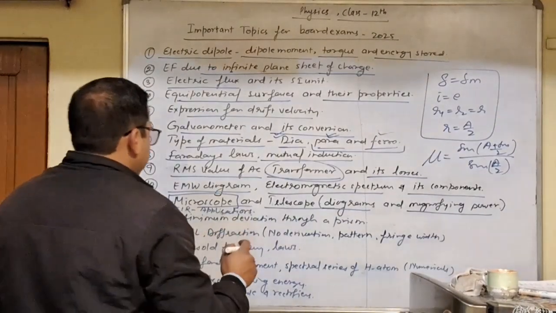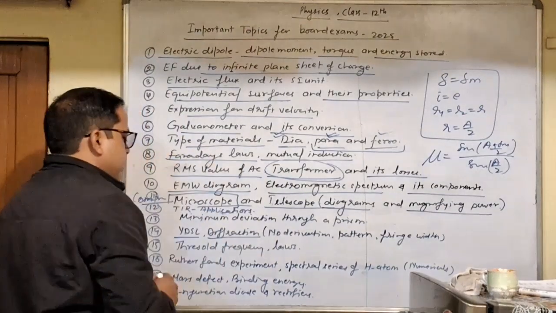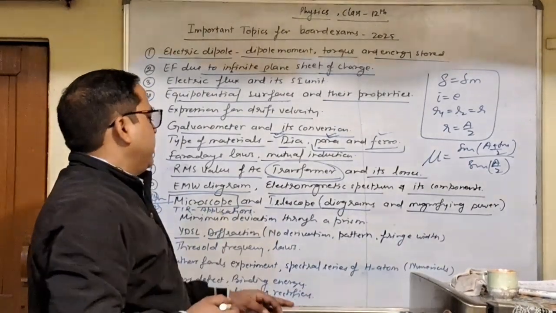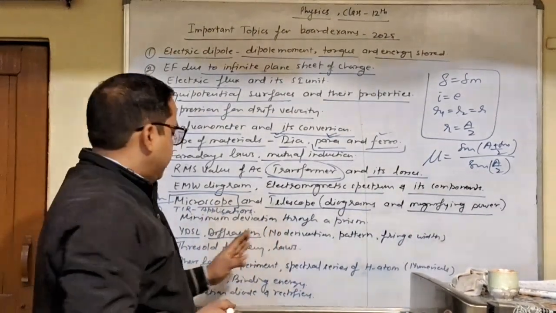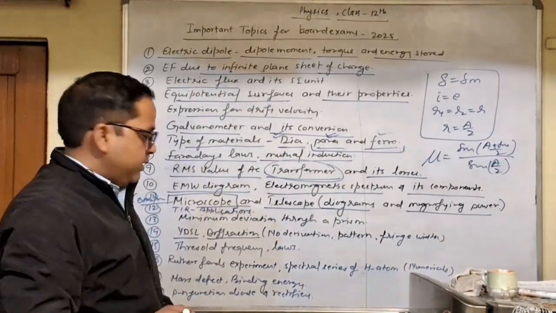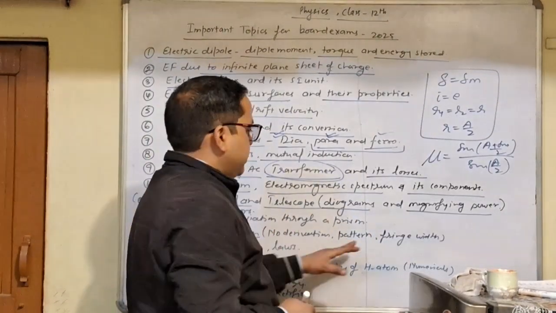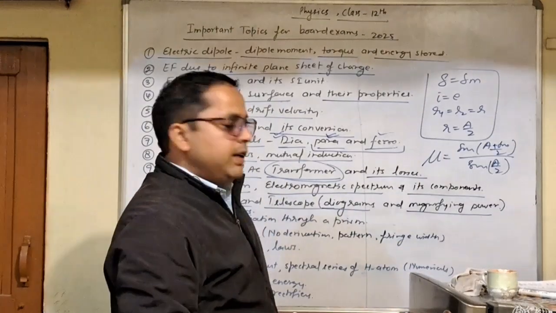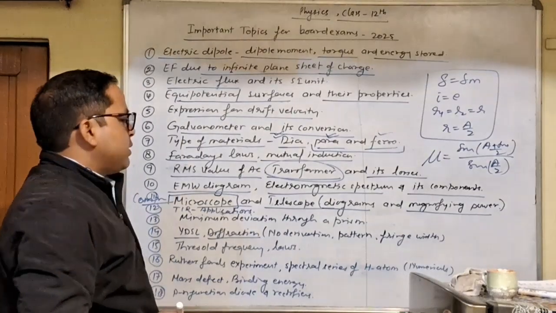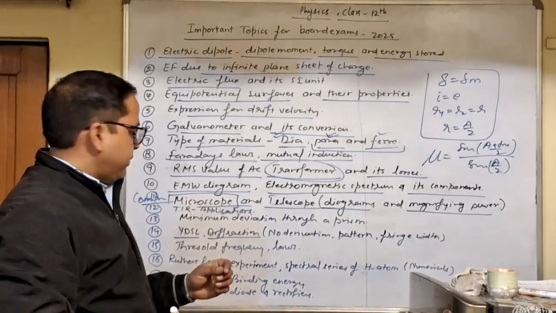Next we have Young's double slit experiment. So Young's double slit means interference and diffraction. There is no need to prepare the derivation for fringe width. You need to remember the theoretical knowledge of the Young's double slit experiment, and similarly for diffraction. So no derivation, only the pattern and the difference between interference and diffraction, and how the fringe width in case of interference and diffraction depends on the parameters of the slits, like the slit gap and the slit width.